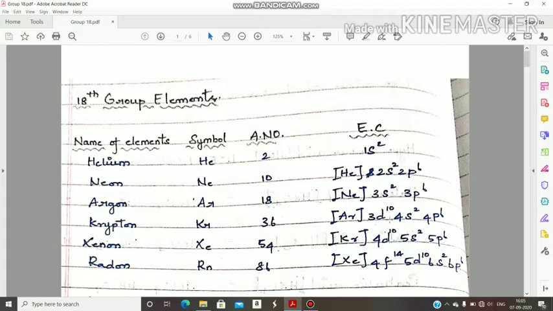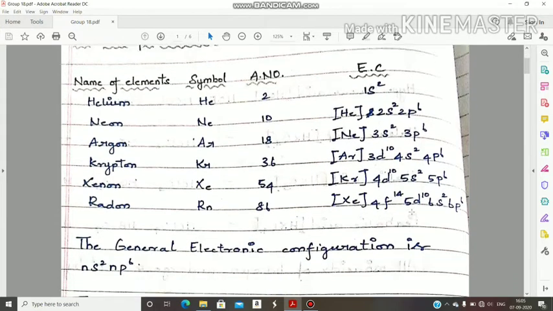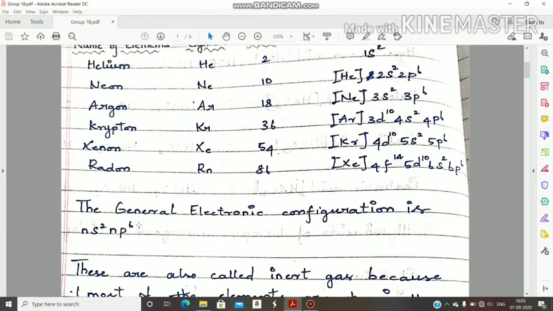Next, what is the next point? If you see the general outer electronic configuration, that means 2s2 2p6, 3s2 3p6, 4s2 4p6, all are similar. So we can say its general electronic configuration is ns2 np6. So that is the general electronic configuration of 18th group elements.